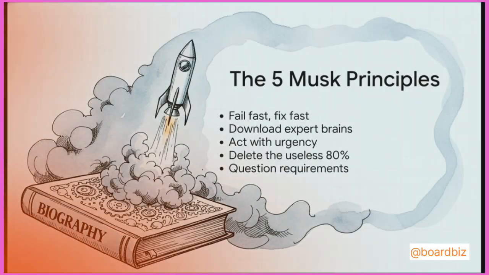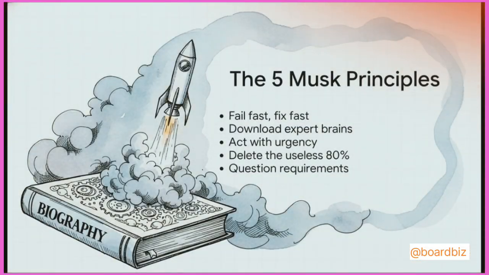All right, let's quickly review these 5 transformative steps, which, by the way, are drawn directly from the incredible insights in Walter Isaacson's comprehensive biography of Elon Musk. Number 1, don't fear failure, fail fast on a small scale and fix it even faster. 2, download the brains of experts through direct mentorship or reading biographies. 3, act with extreme urgency to beat analysis paralysis. 4, ruthlessly delete the useless 80% of tasks slowing you down. And 5, question every single requirement because it's wrong by default.